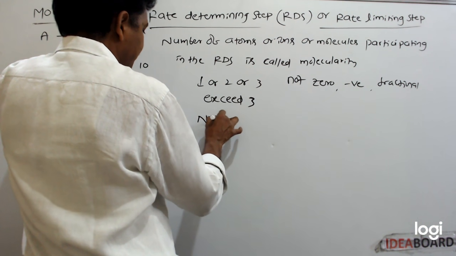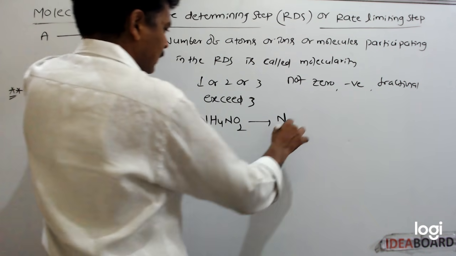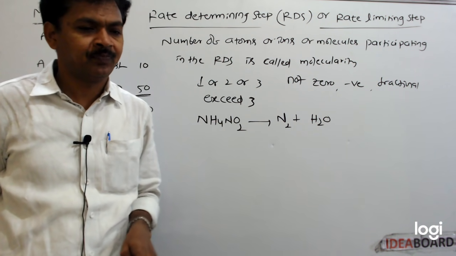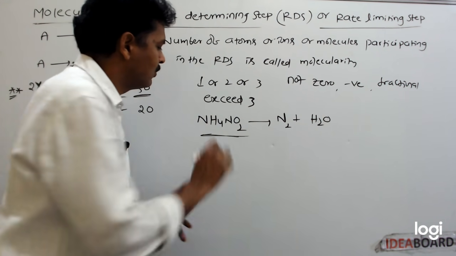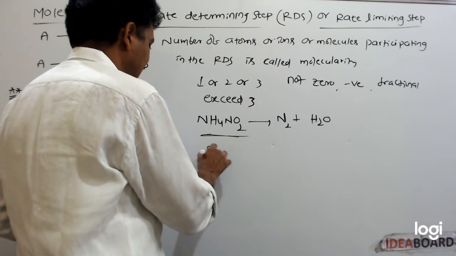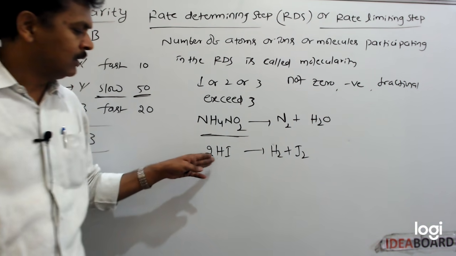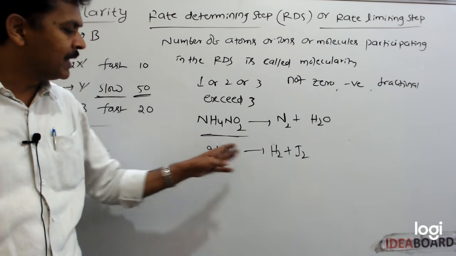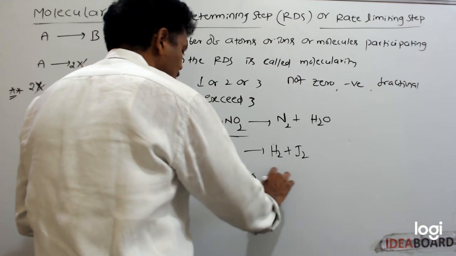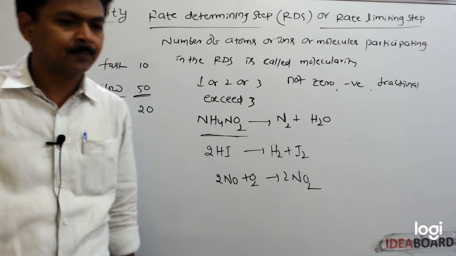If we take this reaction, ammonium nitrite on decomposition forms N2 plus H2O. This is a unimolecular reaction. How many molecules are there? Only one molecule, so this is a unimolecular reaction. If we take this reaction, 2HI gives rise to H2 plus I2. Molecularity is 2, as two molecules are there. If we take this reaction, 2NO plus O2 gives rise to 2NO2. Molecularity is 3.